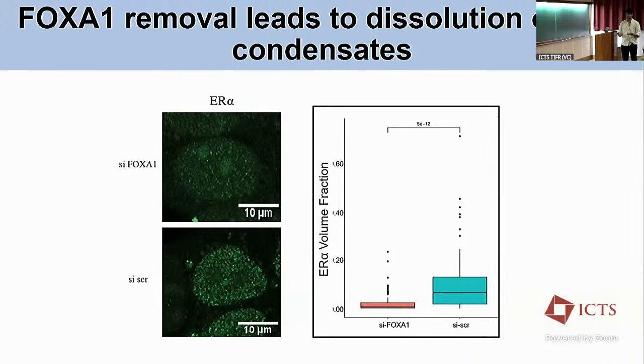Once you remove this particular pioneering factor from the picture, we don't see the formation of these condensates. So this is still a work in progress right now. We are trying to see if the regions that show a higher FOXA1 rich region show up bigger trajectories or not. We are trying to figure it out.